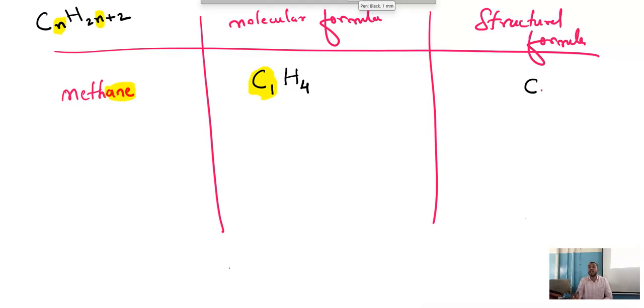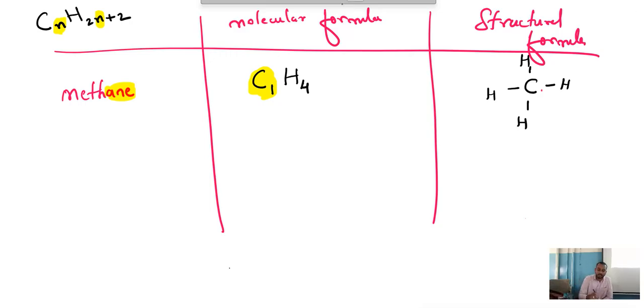As I said to you, alkanes have which type of bond? Single bond, double bond or triple bond? Single bond. So we write here 1 bond, 2, 3, 4, then H, H, H, H. As I said in the beginning, for 1 C there should be 4 lines. We have 4 lines, and all are single bonds. So this is the structural formula of methane.